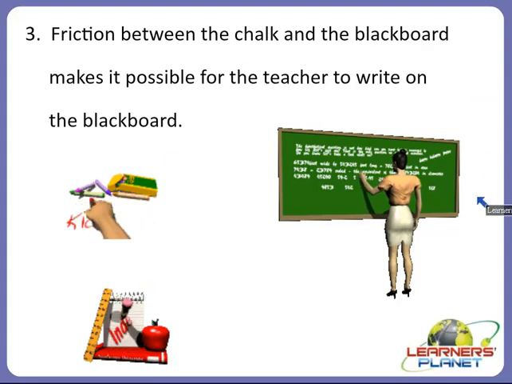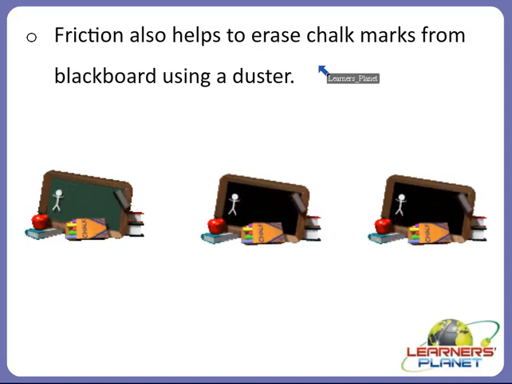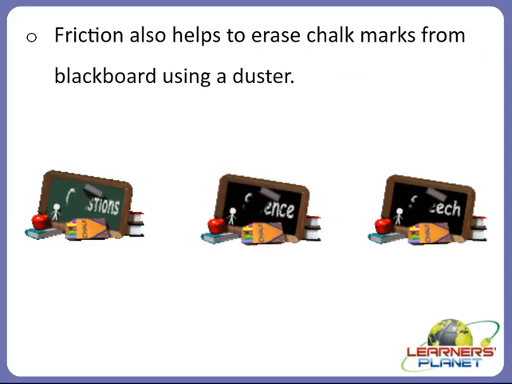There is friction between the chalk and the blackboard, and that is why writing is possible. Friction also helps to erase chalk marks from the blackboard using a duster. This is one such advantage of friction.